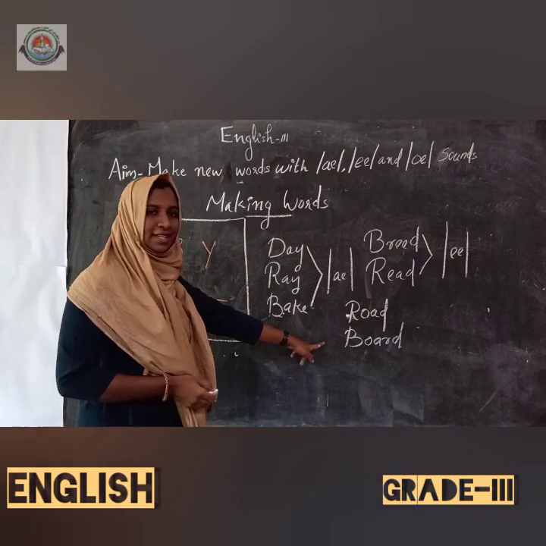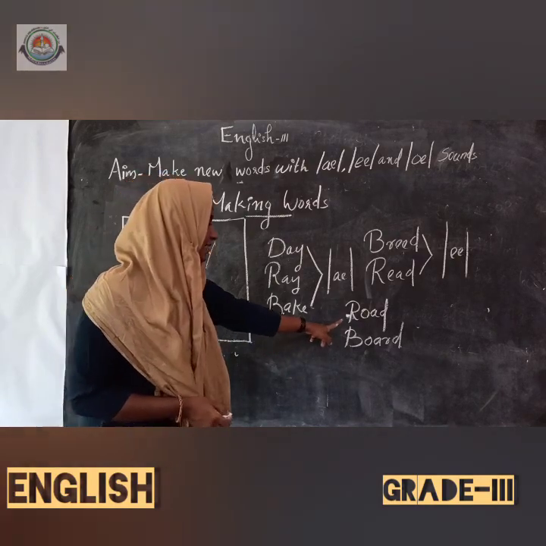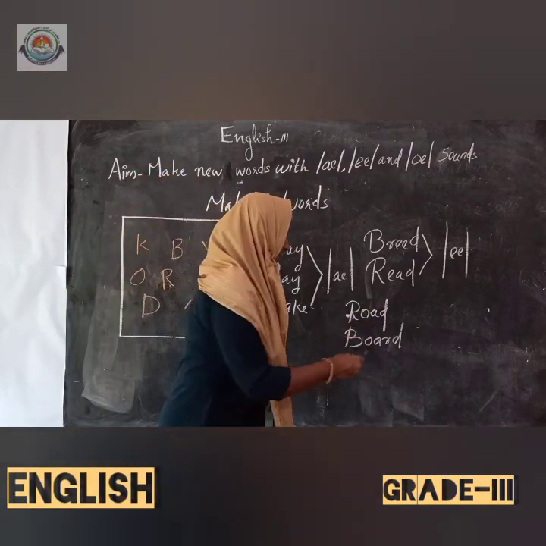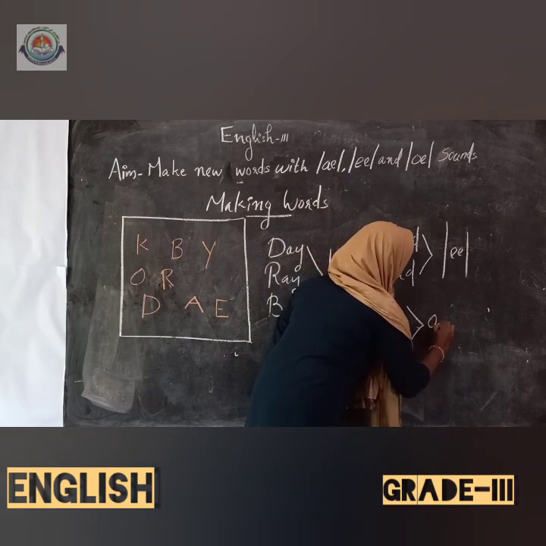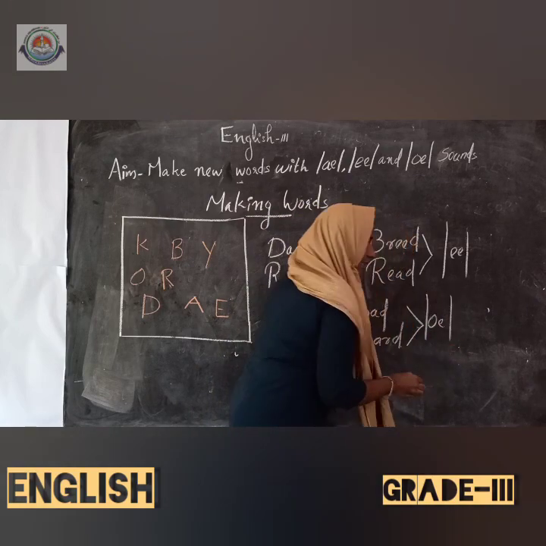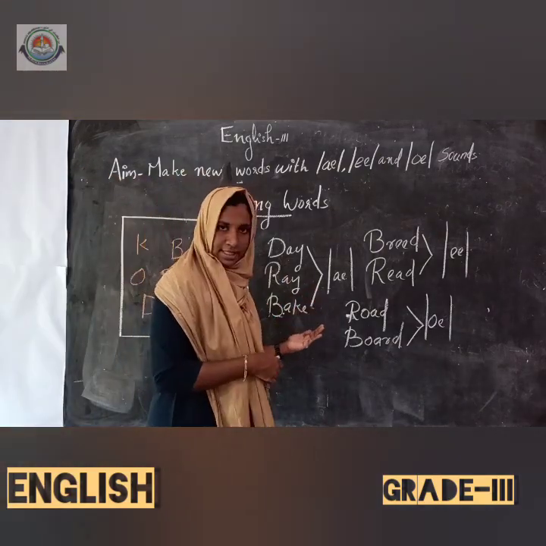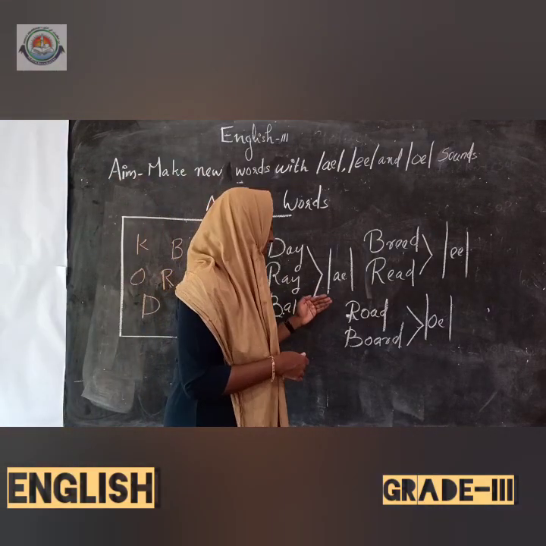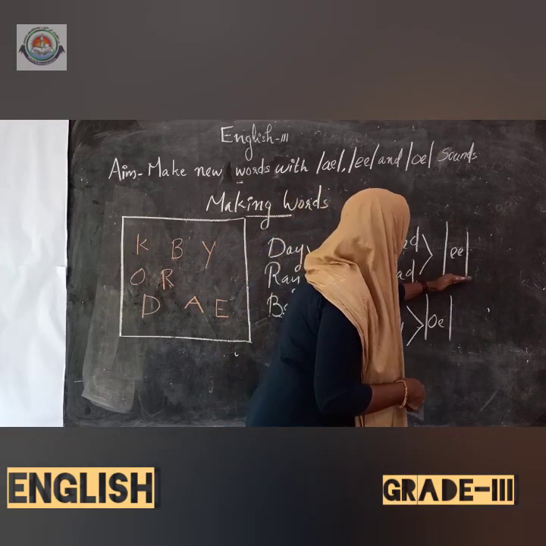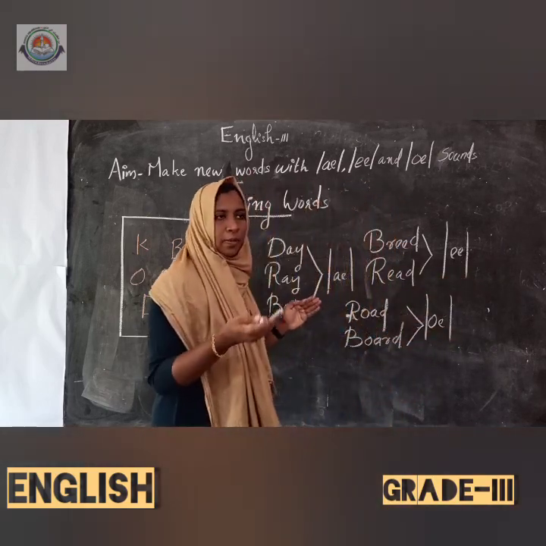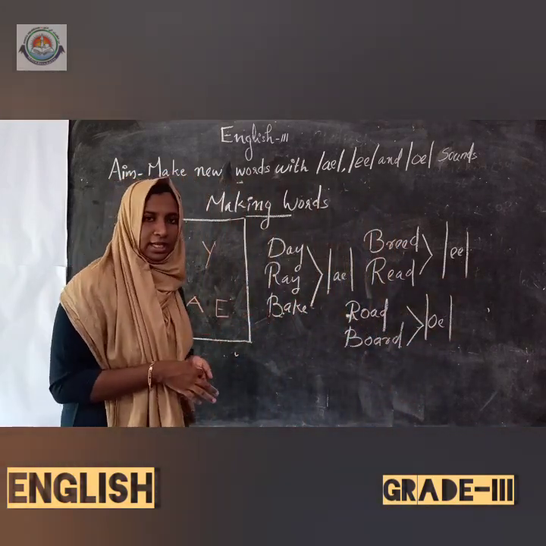Okay, here we get which sound, children? Yes, road, board, which is O sound. Is it clear to you, children? So now we have three sounds, isn't it? Which are those sounds? A sound, E sound and O sound. So by using these sounds, we can make other words.